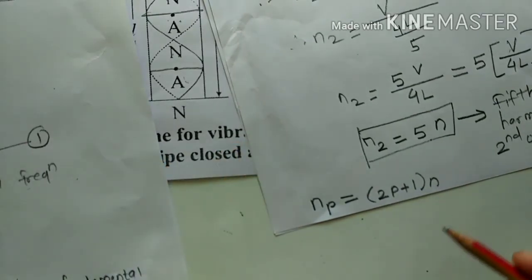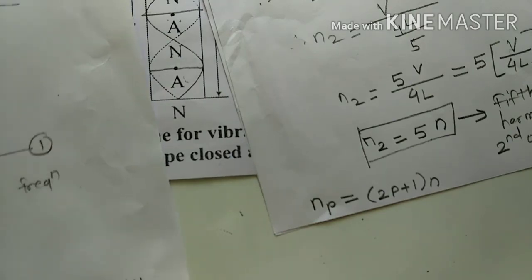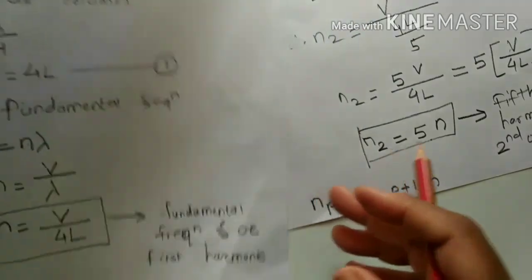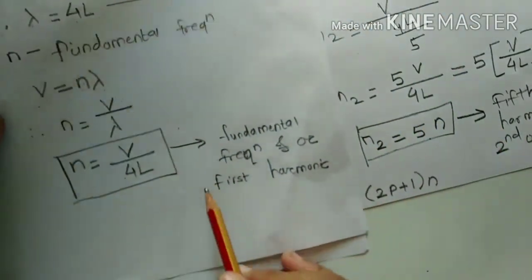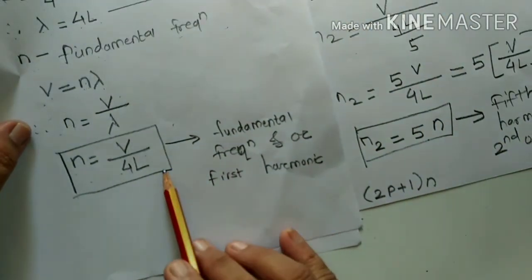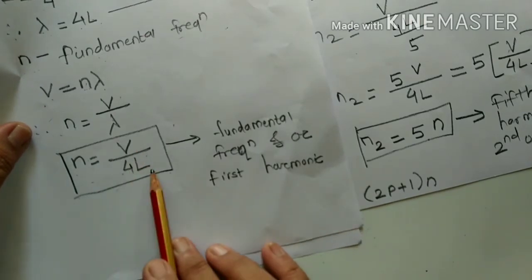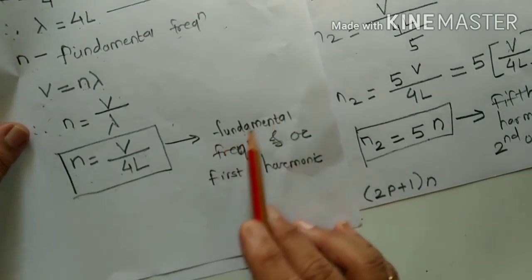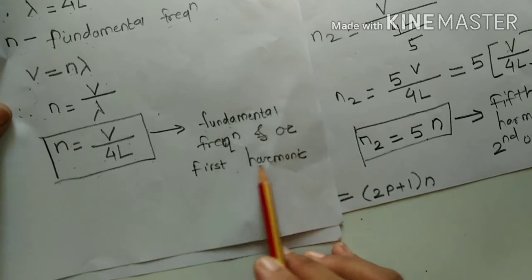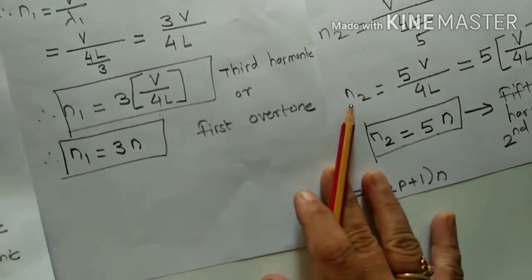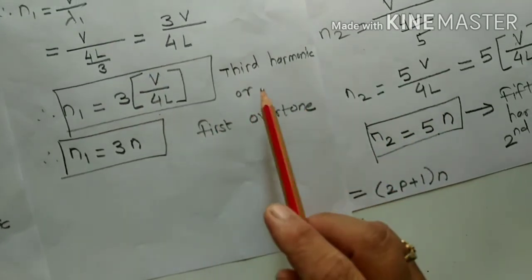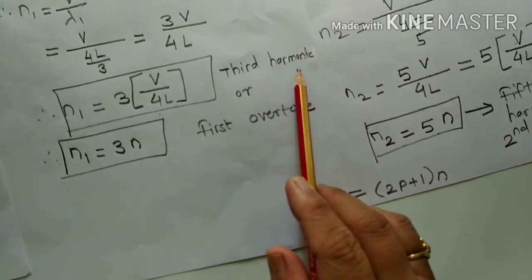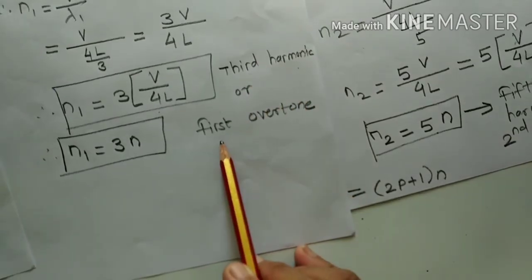Thus we can say that for a pipe closed at one end, only odd harmonics are present. See here carefully. In the first equation, n is equal to V upon 4L, this is the fundamental frequency or first harmonic. In the second expression we found that this is the third harmonic and first overtone.